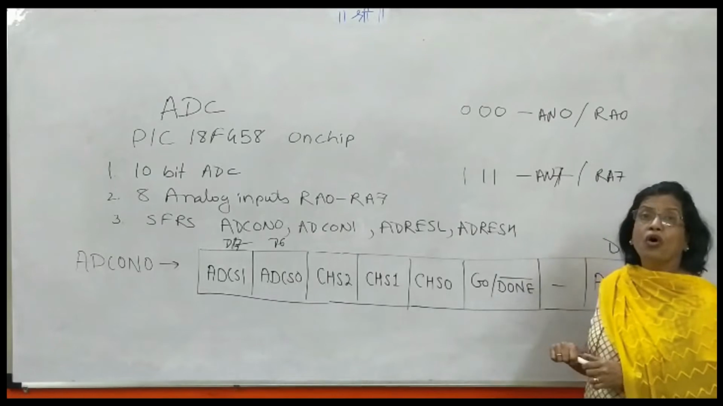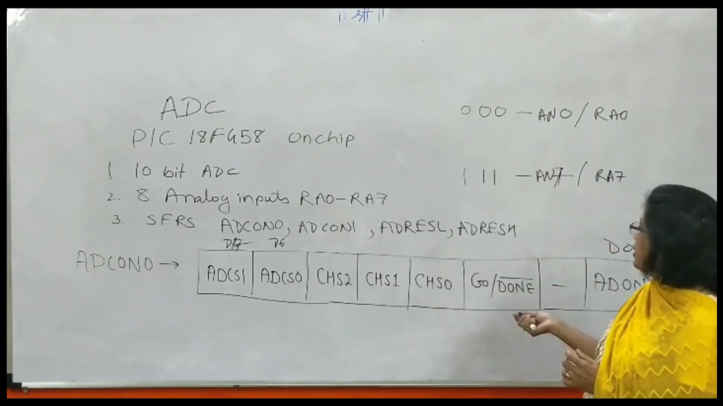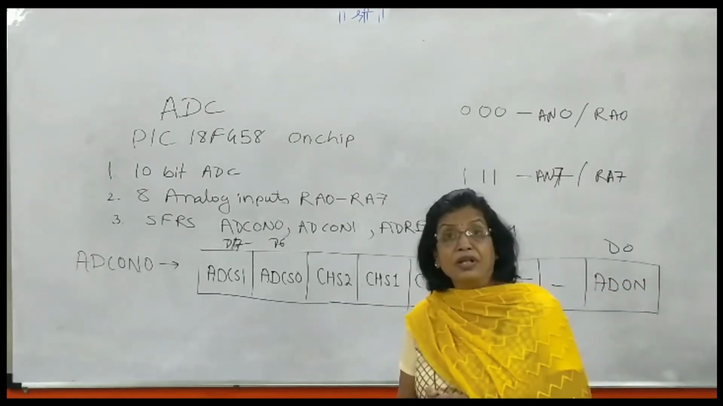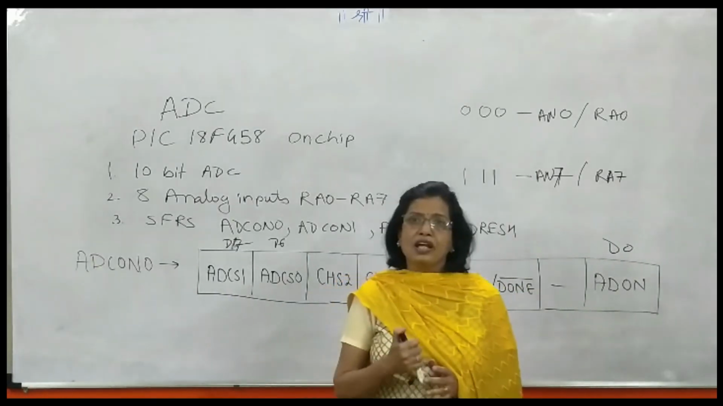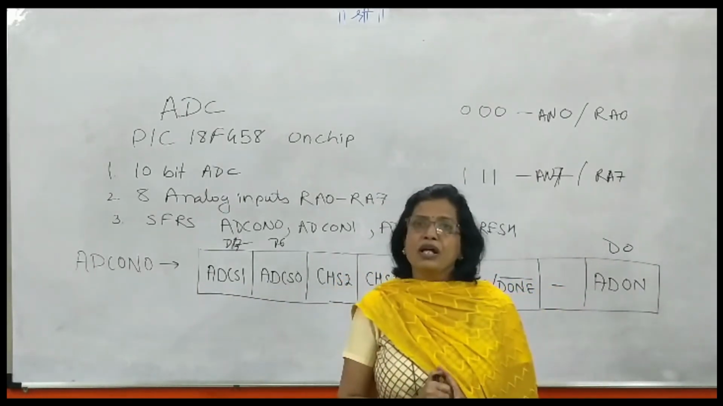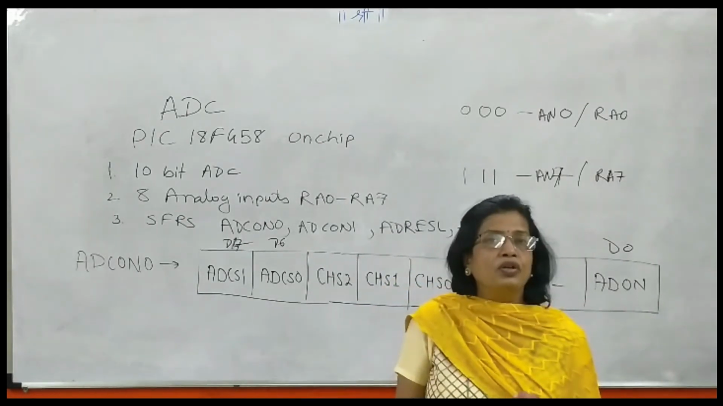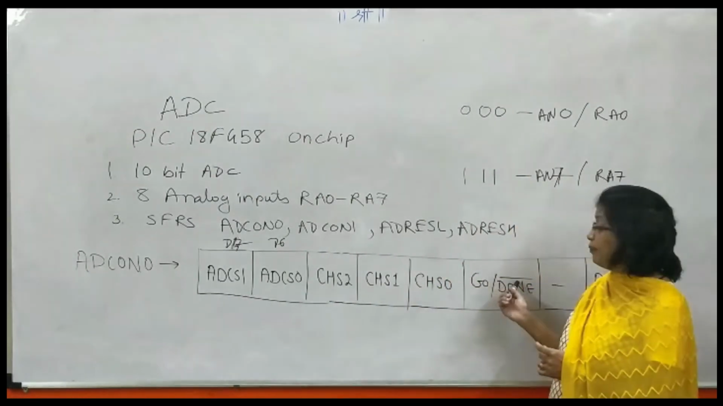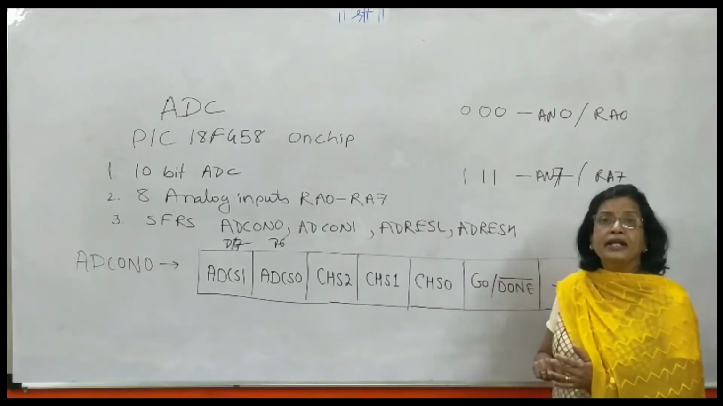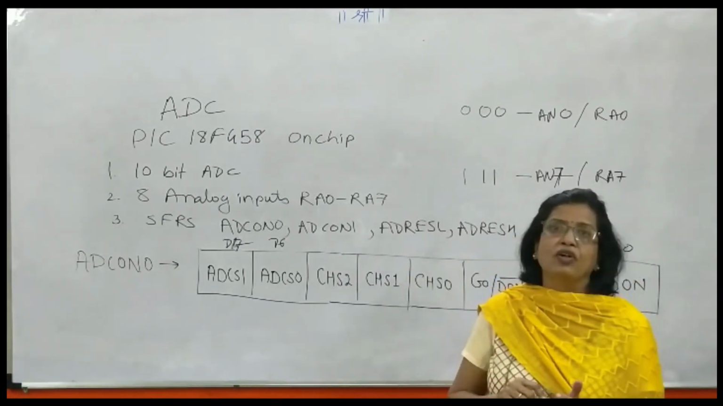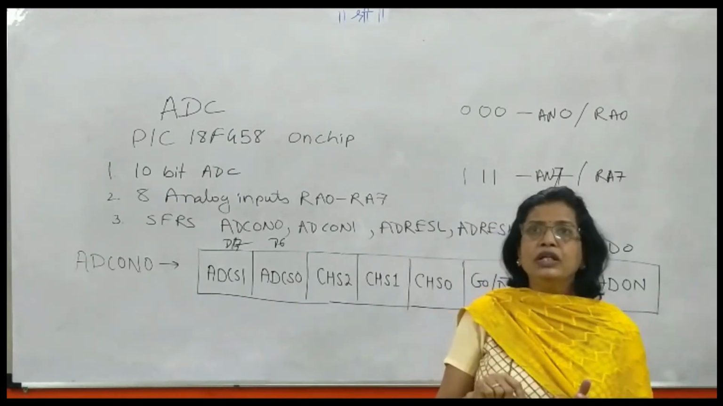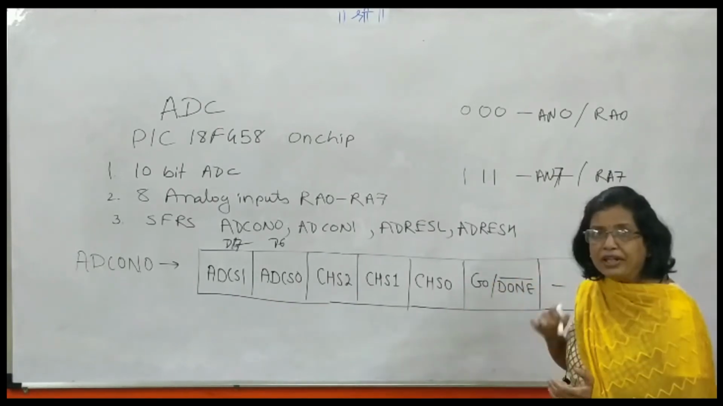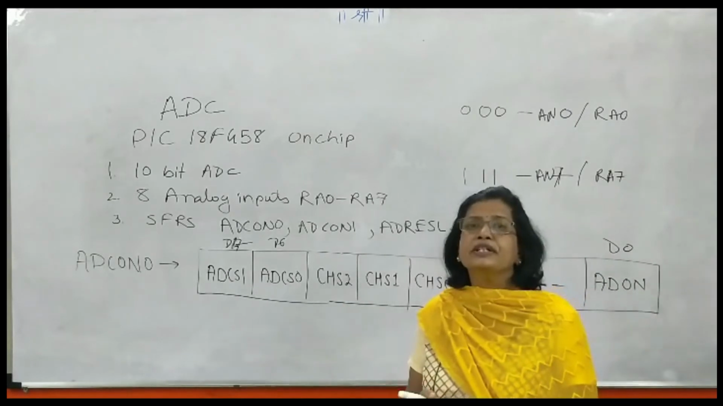Now the next bit is GO/DONE bar. This particular bit is actually a status bit. This GO, we have seen in the timers: unless the timer is started by making the TMR0ON bit equal to 1, you cannot start the timer operation. On a similar line, unless and until this GO bit is 1, the AD operation will not start. That is, conversion from analog signal to digital is started only if this GO bit is equal to 1. The user will make that bit equal to 1. You can say, in other words, it is the start of conversion.